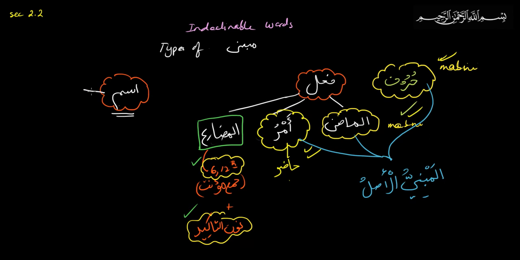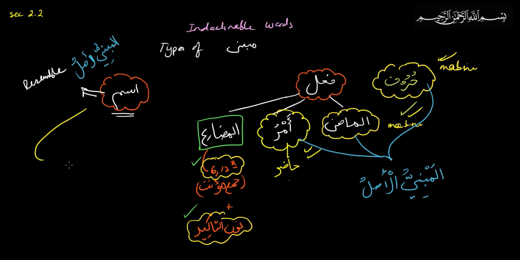So it becomes mabni if it resembles al-mabni al-asli. Whenever an ism looks like this, then it will be mabni, and it does that in four ways.